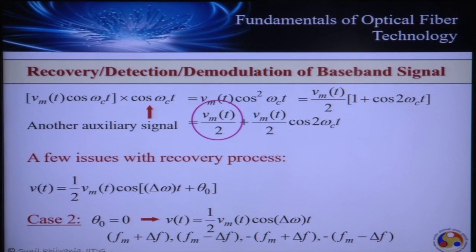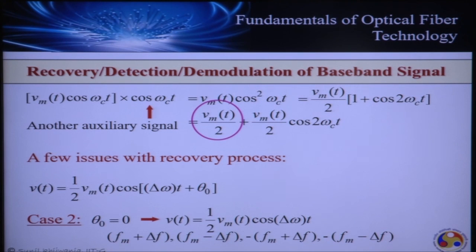That means there's a finite probability that this delta f could be either of the order of fm or more than this. The moment delta f goes to the order of fm, this is a completely unacceptable output. Our objective was to recover fm, but we are recovering certain other frequencies. If delta f is large, I'll have a completely different set of information. So the original signal is lost. What we are receiving is not the original signal, and that is not the purpose.